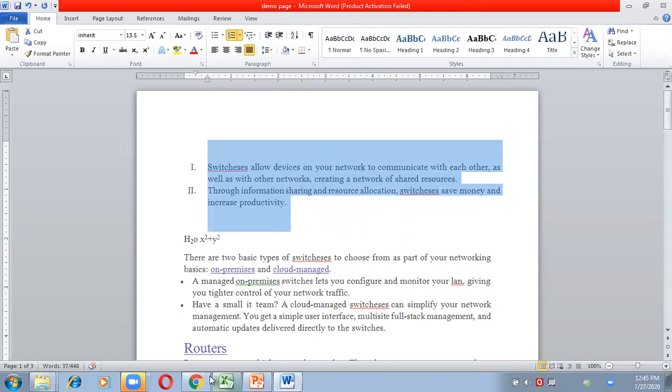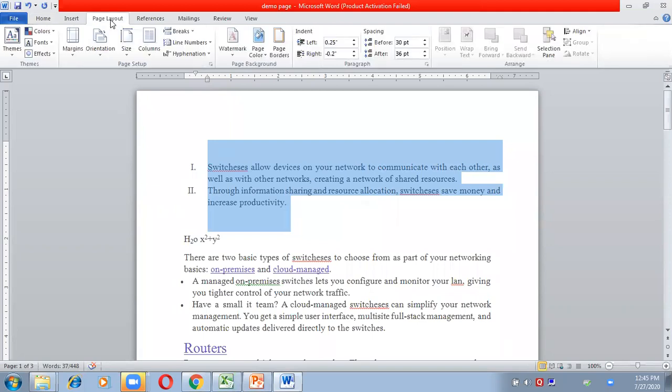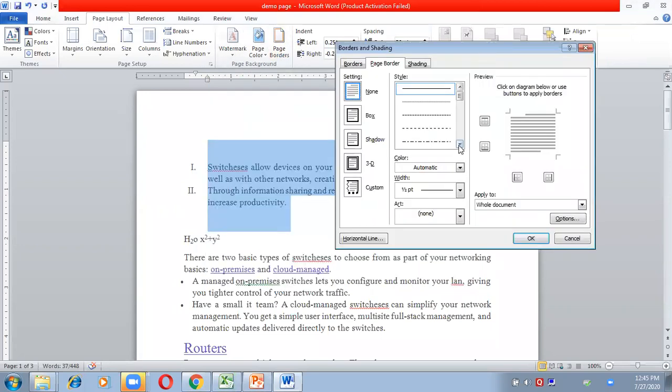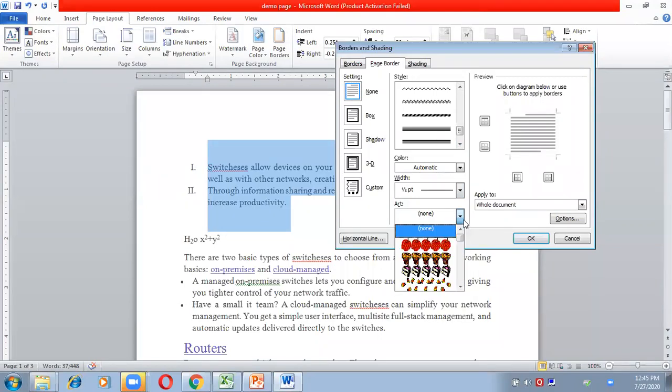points or a list. Now suppose I want to give borders to this paragraph, or I want to give colors to it. Then go to Page Layout, go to Page Borders, and click on Page Border. First of all, I'm giving the border to my whole page. These are the different types of solid borders which you can give to your page, and these are the different types of artistic borders which you can give to the page. I'm giving an artistic border to my whole page, but to my content I will give only a normal border.